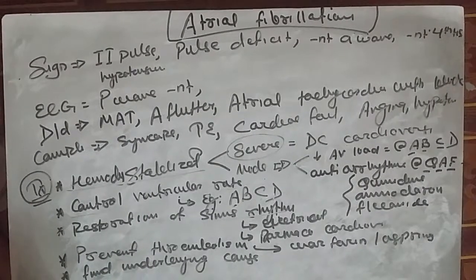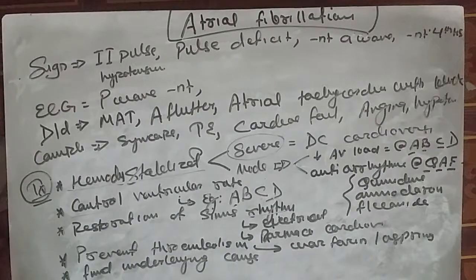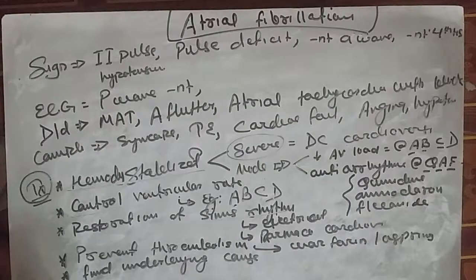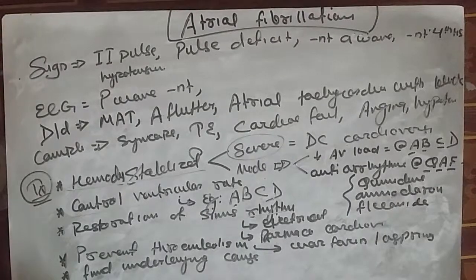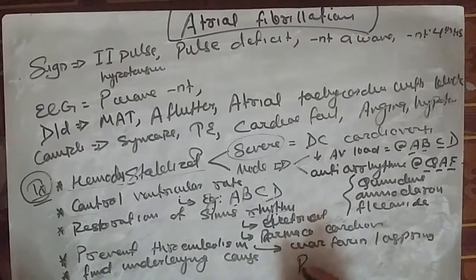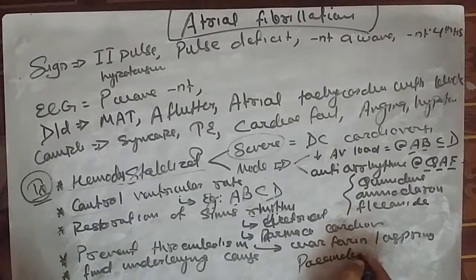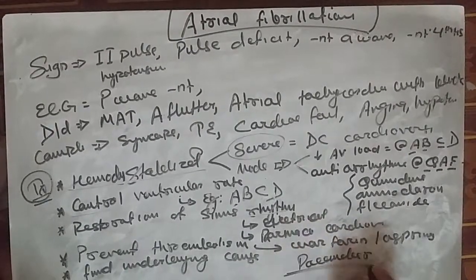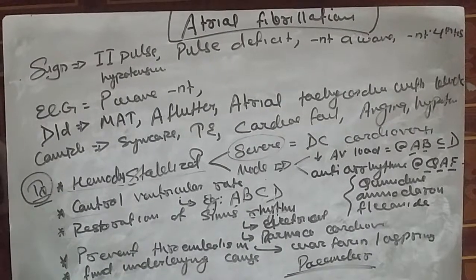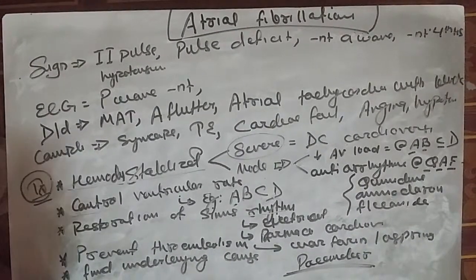We need to find the underlying disease and treat that. In refractory cases, an anti-tachycardic pacemaker is also used as a newer modality of treatment.